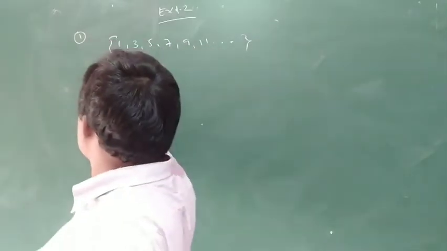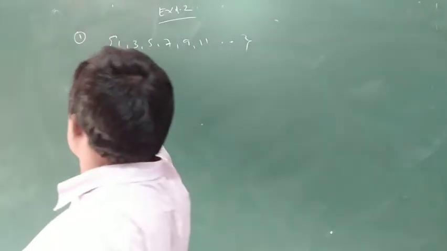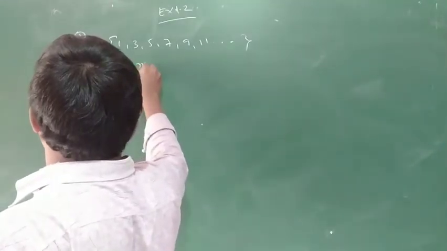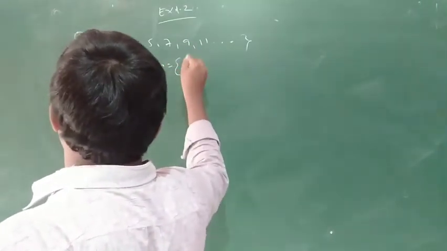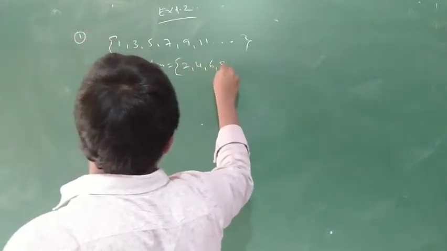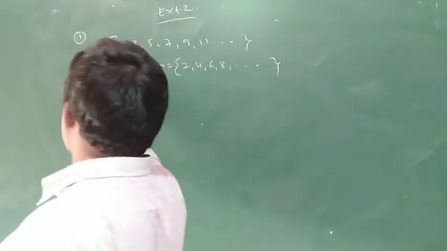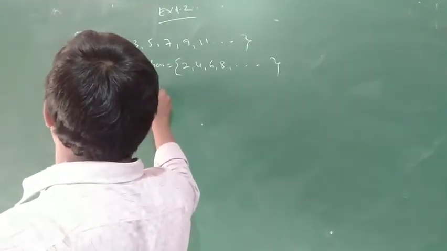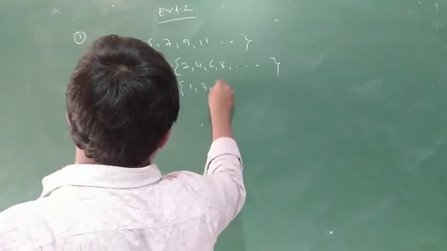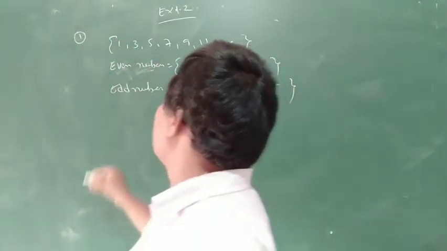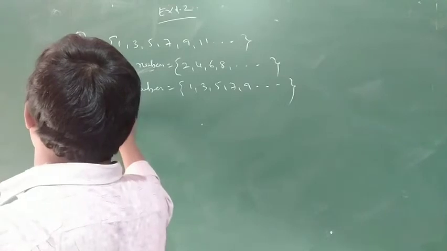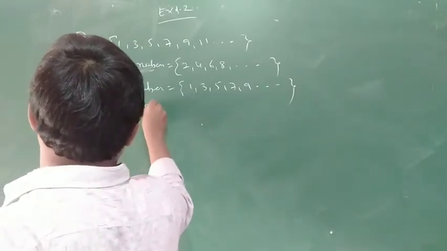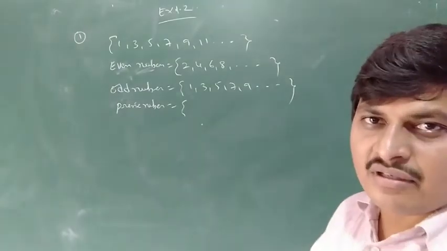Next, set of even prime numbers. Even numbers are 2, 4, 6, 8. Odd numbers are 1, 3, 5, 7, 9, and so on. Definition: any number divisible by 2 is called an even number. Any number not divisible by 2 is an odd number.